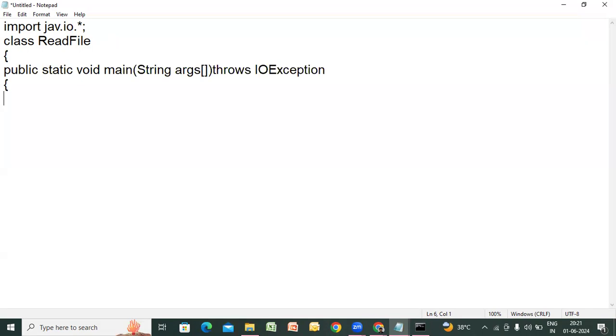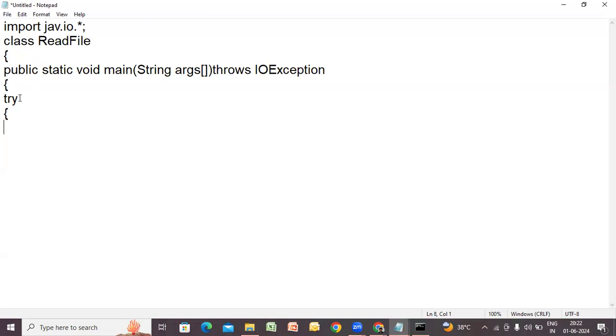So what I do is, let me take a try block first of all. If the file is not there, that is also a problem, right? Yesterday that case was not there. Yesterday we created a file, but today we are not creating any file. The file is already there. Yesterday's task was creating a file. Today's task is reading that file, whichever we created yesterday. And if the file is there, then only you can read. If the file is not there, then obviously an exception will be thrown. That's why a try catch block is mandatory. That is the common sense here.